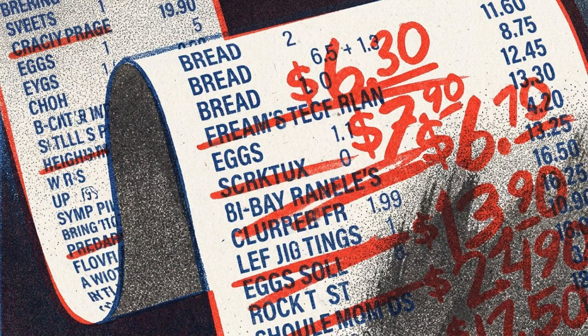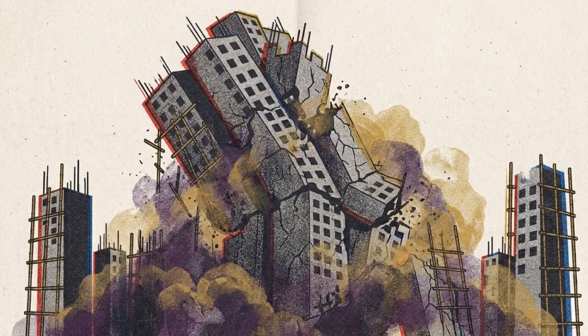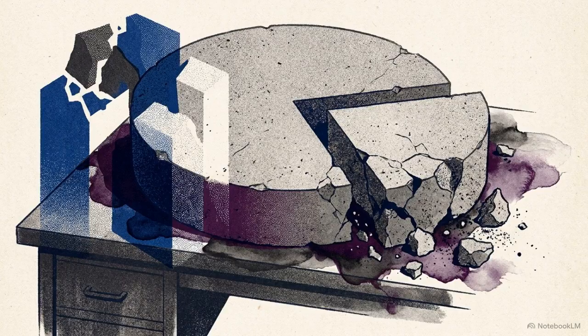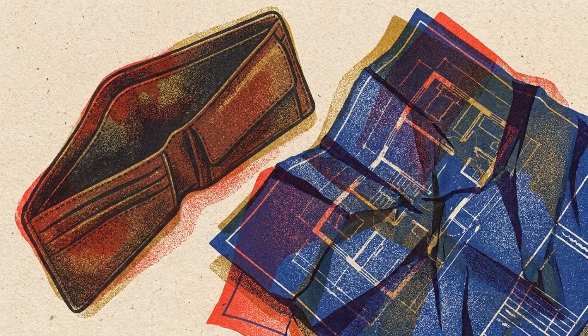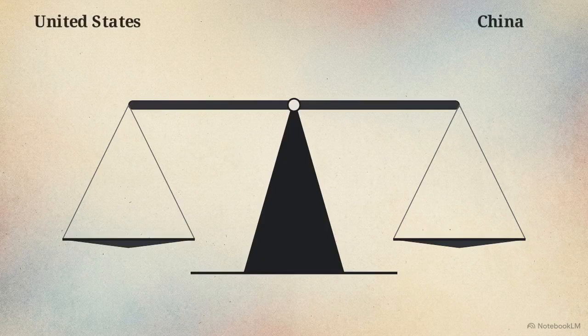the new tariff regime. But China's internal vulnerabilities are equally dangerous, beginning with the catastrophic collapse of its domestic real estate sector. Property development historically drove a staggering 30% of Chinese GDP. Its implosion has destroyed immense household wealth and severely dampened consumer spending. Look at how these crises balance out.